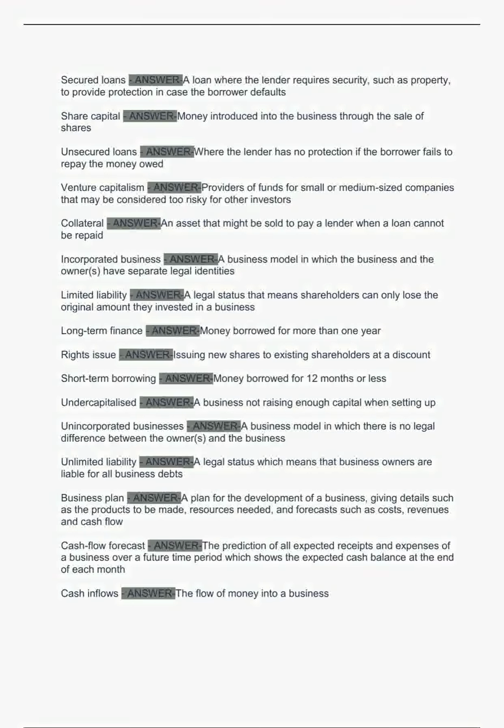Long-term finance. Answer. Money borrowed for more than 1 year. Rights issue. Answer. Issuing new shares to existing shareholders at a discount. Short-term borrowing. Answer. Money borrowed for 12 months or less. Undercapitalized. Answer. A business not raising enough capital when setting up.